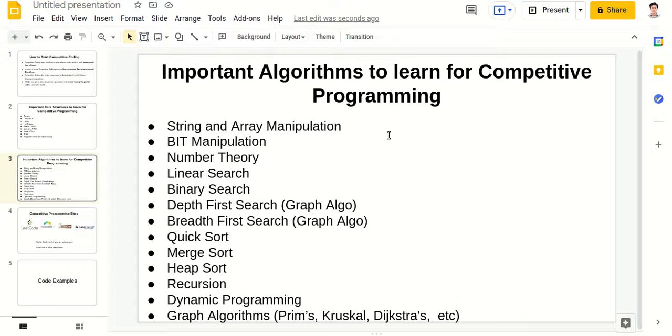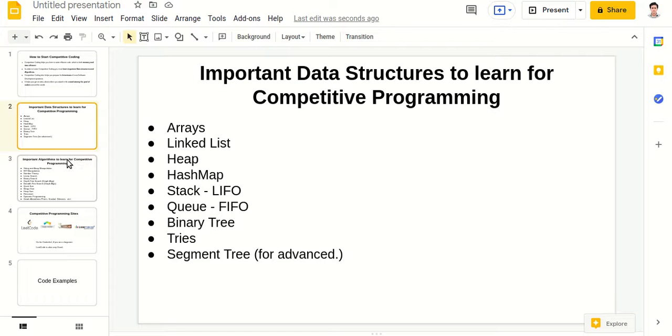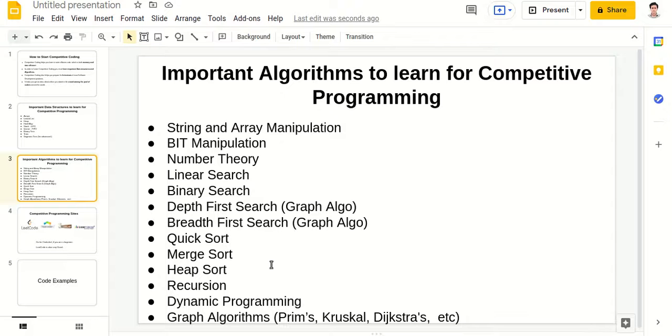Okay, so these are basic. I have just given you the names. You will find in my channel also there are a lot of videos I have put about these algorithms and these data structures. I have given a lot of examples, so you can learn from my channel, as well as you can Google it out also. If you know these algorithms, then you will be pretty comfortable to do competitive programming.